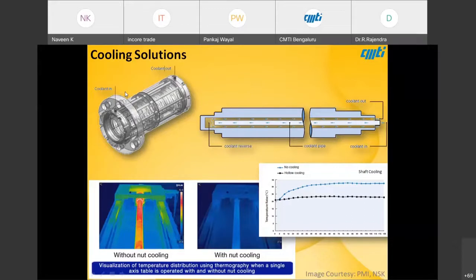It puts unnecessary forces on the balls and the raceway, which is going to wear them earlier. We can see the data: without cooling and with cooling there is a 10-degree temperature difference, which is significant, especially for precision machine tools.